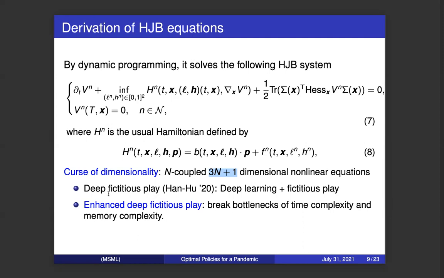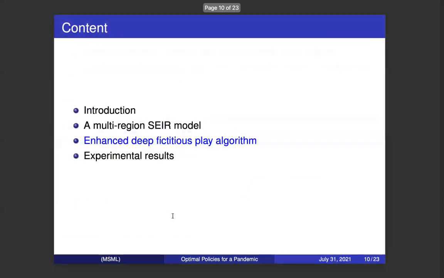We could use the deep fictitious play algorithm to solve for our problems. However, since our system is very complicated, if we use deep fictitious play directly, it will have an issue with the time and the memory. It's very expensive in terms of time complexity and memory complexity. So we propose the enhanced deep fictitious play algorithm, which breaks the bottlenecks of time complexity and memory complexity.